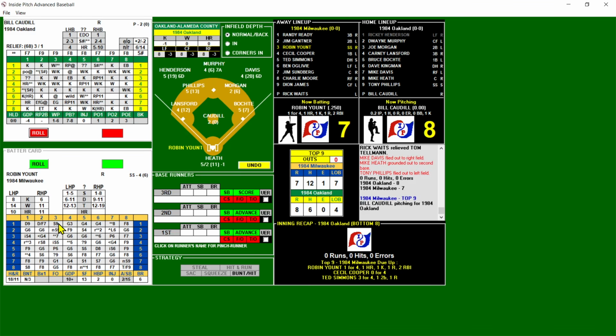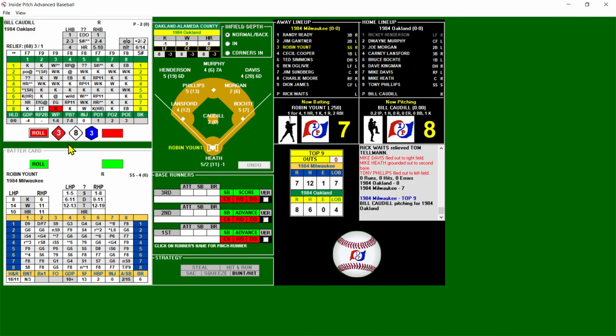All right, so we go to the top of the ninth inning. A's clinging to an 8-7 lead. They have 8 runs on 6 hits. Brewers 7 runs on 12 hits. They've left 7 on base. Caudle came in last inning. He's trying to save it. He can face 3 more guys. So if he lets anybody on, he's going to start to be in danger of being tired. But he's going to try and save this game for the A's against Yount, Cooper, and Simmons. So here we go. Caudle to Yount.